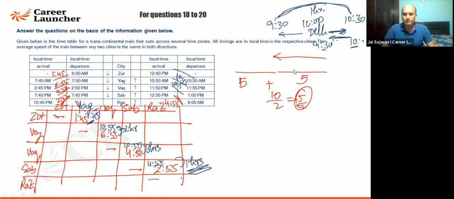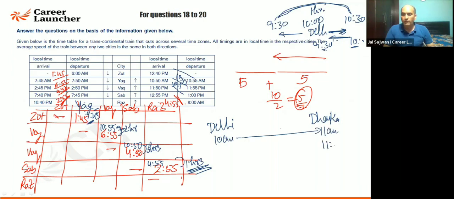Or a simple way. Say there's a direct flight from Delhi to Dhaka. The flight takes 1 hour. I left at 10 AM in the morning. I will reach there. My local time is 11 AM, but the clock will show 11:30 AM. Fine. Why? Because it is half an hour early there. Now, next day I left here at 10 o'clock and it takes me 1 hour. So I should be reaching at 11 AM. But this one is half an hour late.